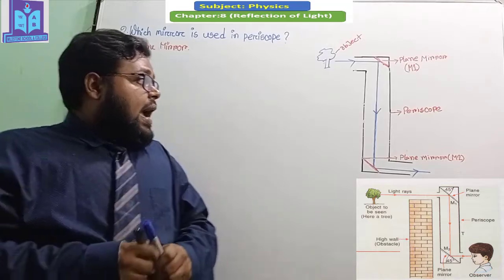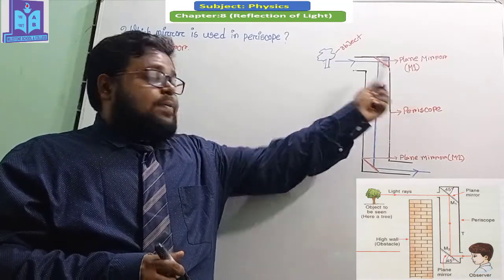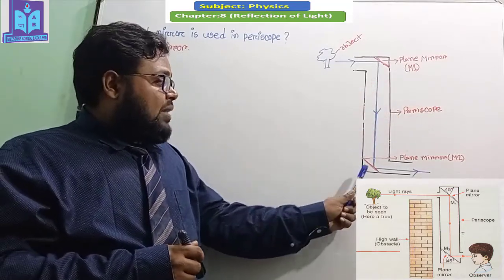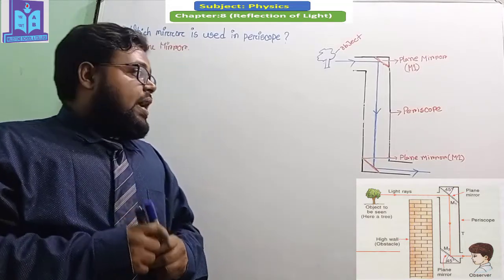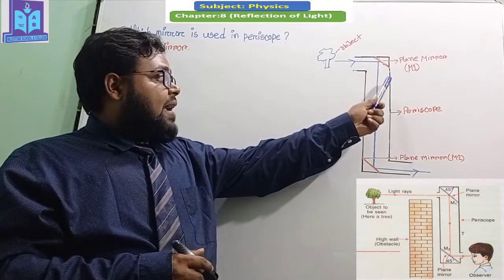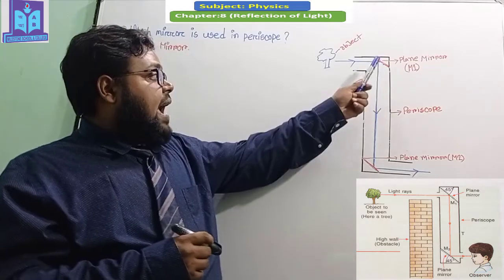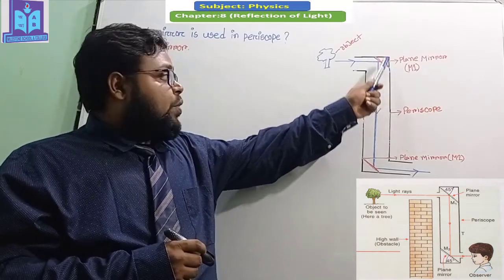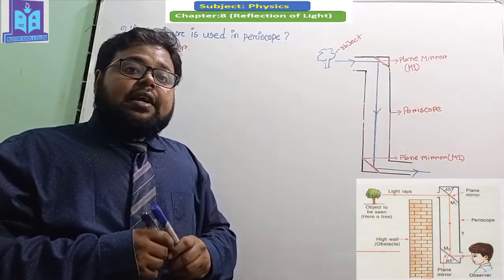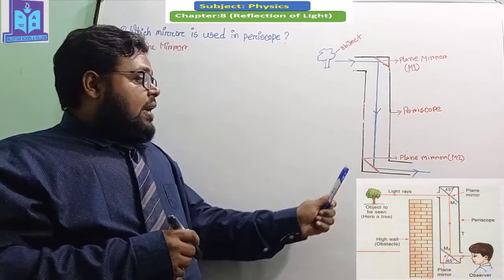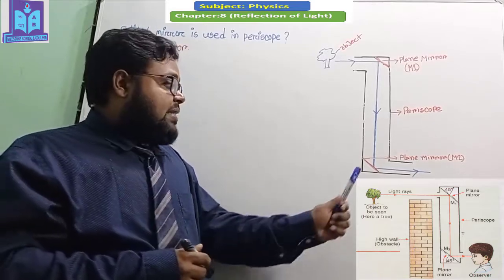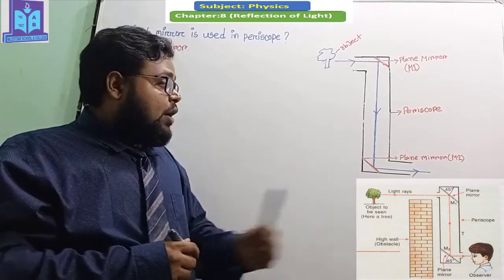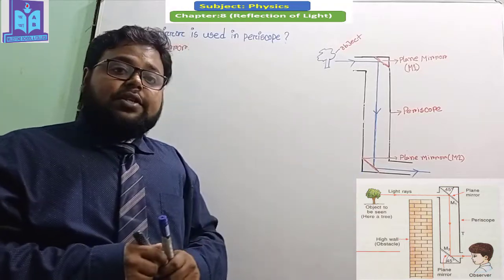M1 is a plane mirror, and the other mirror M2 is also a plane mirror. M1 is placed at a 45-degree angle with respect to the periscope, and the other plane mirror M2 is also placed at a 45-degree angle with respect to the periscope.